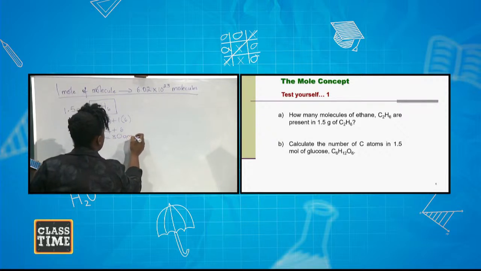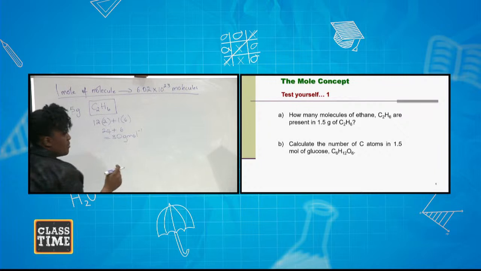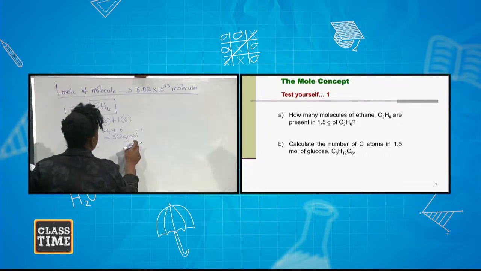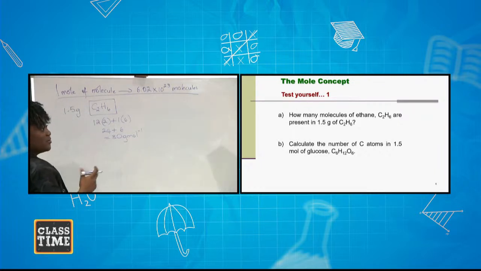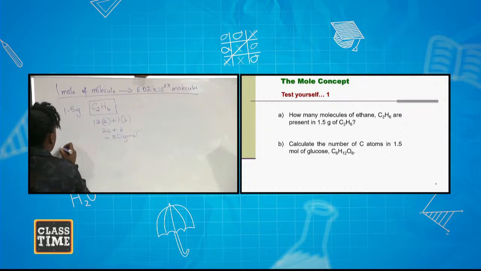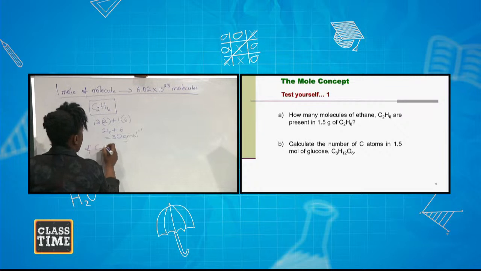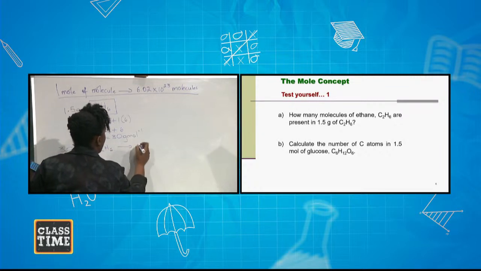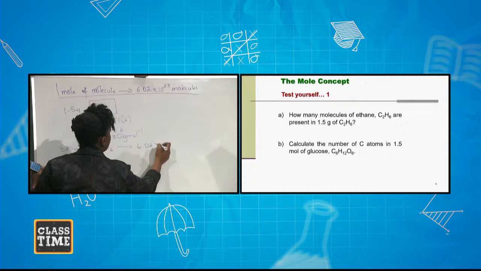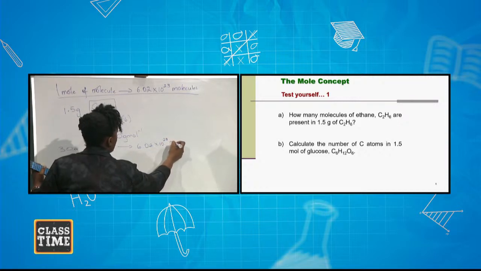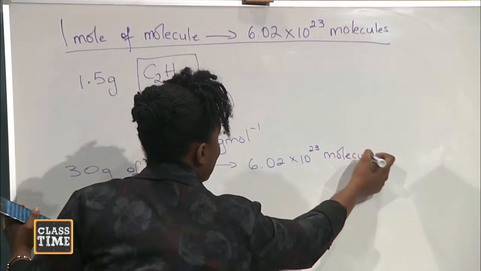Remember, the unit is gram per mole. We have to always remember our unit. So it's 30 grams per mole. So how does this relate to the question? Now, 30 grams of ethane would contain 6.02 times 10 to the 23rd molecules. That's what Avogadro is saying.